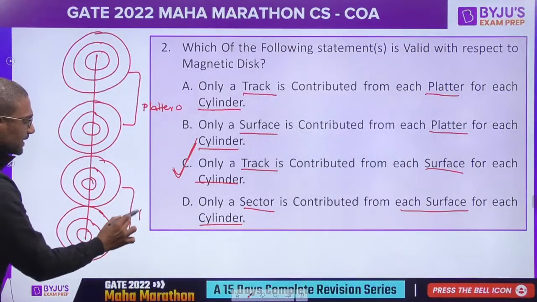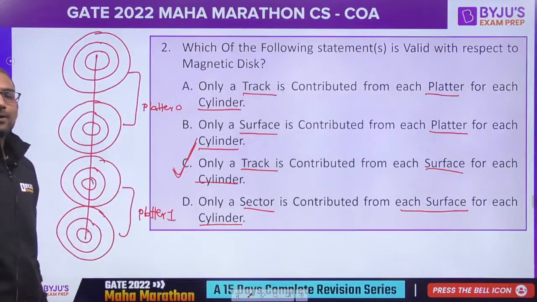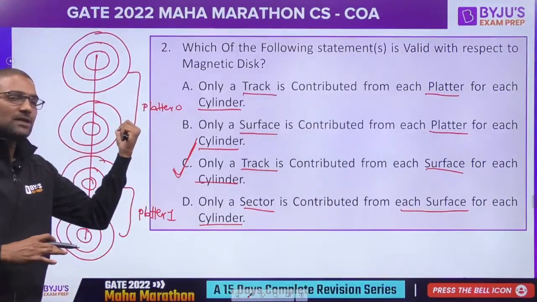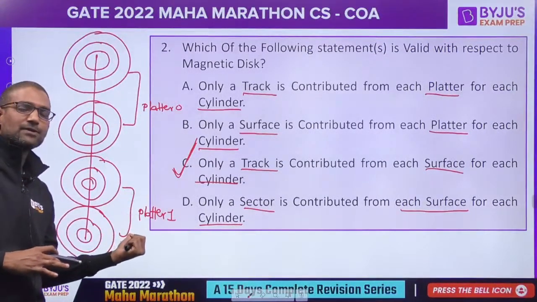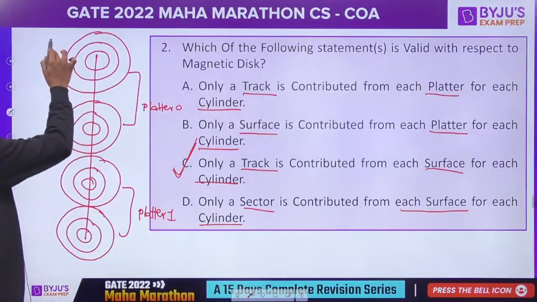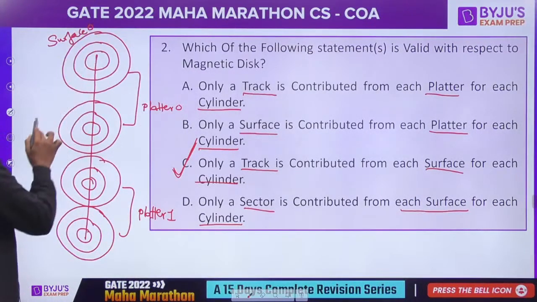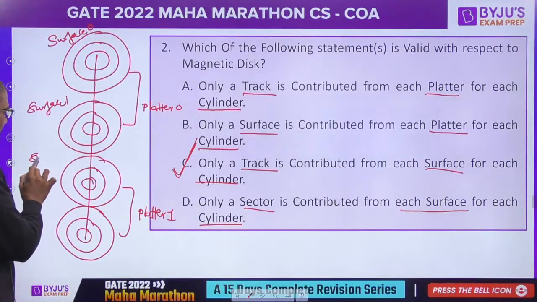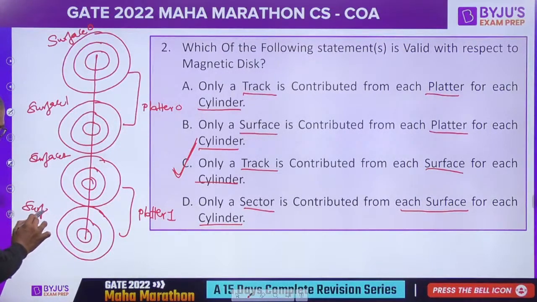These two together is the second platter, platter 1. So this is the top surface of platter 0, bottom surface of platter 0, top surface of platter 1, bottom surface of platter 1. So let us number the surfaces: surface 0, surface 1, surface 2 and surface 3.